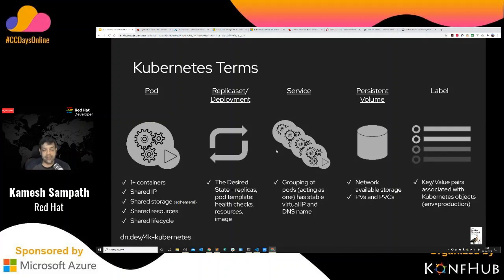And as I said earlier, no application is without data. Which means that I need to have a persistent volume or a volume mounted so that I can attach that to the pod to store the data, so that whenever my pod crashes or my node crashes, my data is safe. I can restore my data. Okay. And also, one of the important things that Kubernetes plays around with, since I assume everybody is aware of Kubernetes, is labels, which means that I can have key-value pairs associated with each of these nodes or services or deployments, so that I can identify which one, and I can even trace them out or monitor them or do whatever other things you want to do as well.